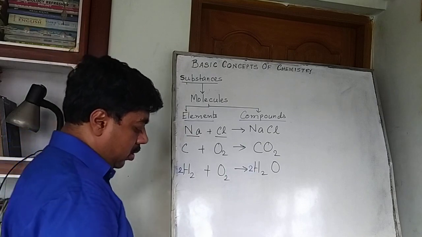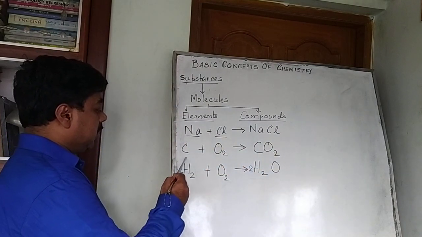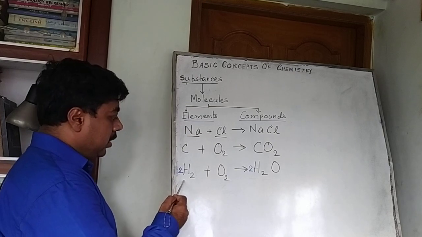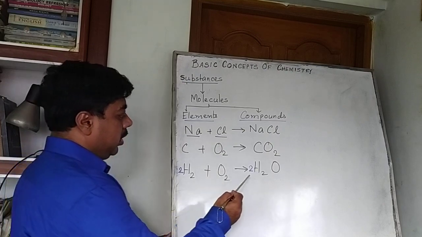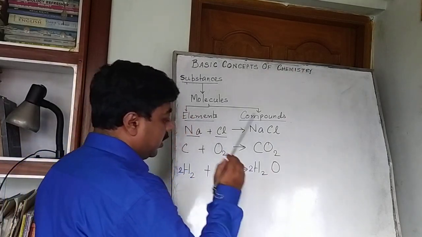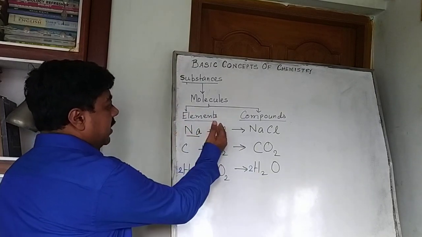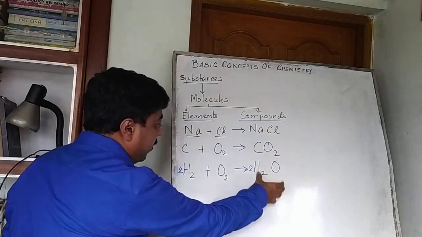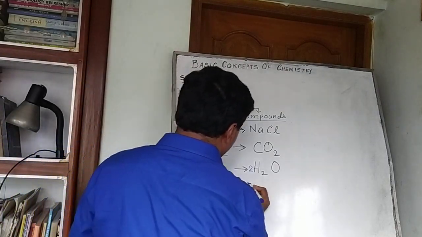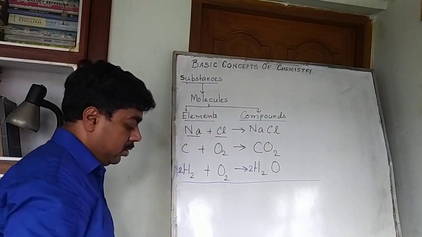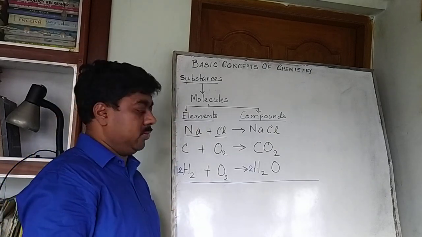So overall what the reaction becomes? 2 molecules of hydrogen combine with 1 molecule of oxygen to give 2 molecules of water. So up to this it is clear that elements combine to form compounds. But compounds can also be formed by combination of 2 or more compounds also.